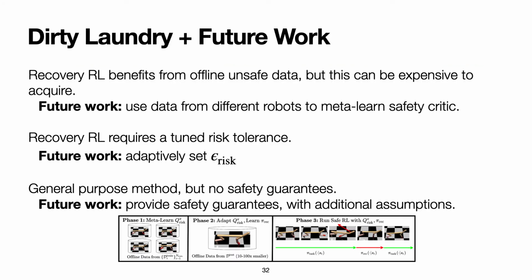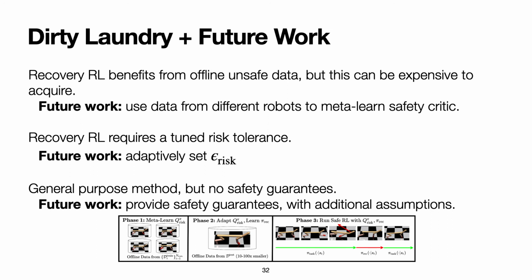We will now discuss limitations of Recovery RL and potential avenues for future work. First, while Recovery RL does not require offline data of unsafe behaviors to work, it significantly benefits from access to them. However, even if a human is carefully providing these demonstrations in a controlled way, this can still be expensive to provide. In future work, we will study how to leverage data from different robots and tasks to learn a transferable measure of safety using meta-learning, in order to minimize the number of demonstration samples required to provide a good initialization for the recovery policy and safety critic.